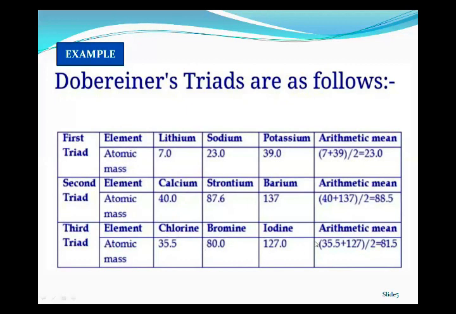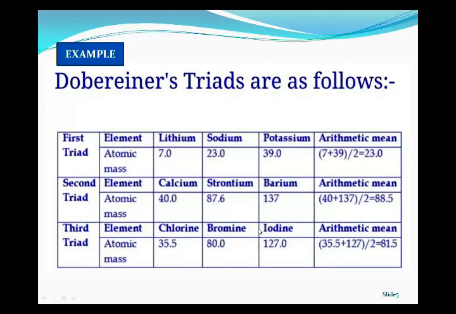By taking the arithmetical mean, 35.5 plus 127 divided by 2, we get 81.5, which is approximately equal to the atomic mass of bromine, the central atom of this triad. Okay, this is all about the Dobereiner triads.